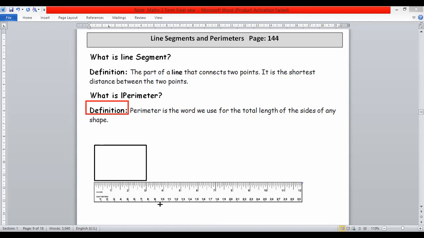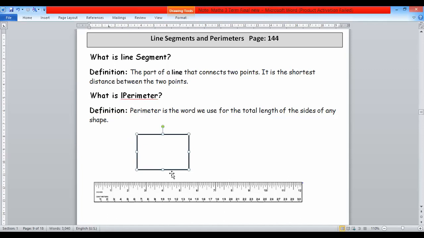For example, dear students, you know that this is the shape of rectangle, and you know that rectangle has length and breadth. So if we want to find the perimeter of this shape, we must add all its length, all its sides.